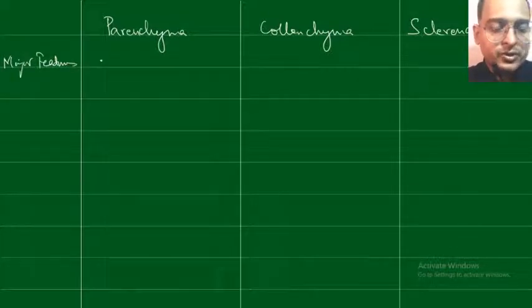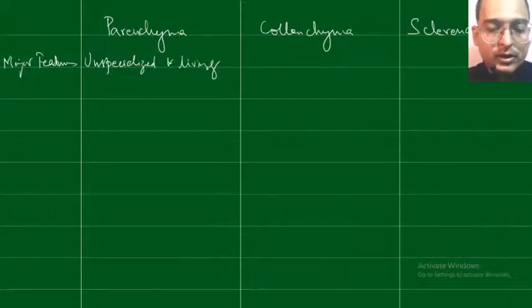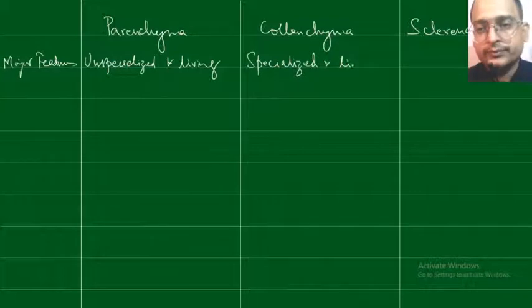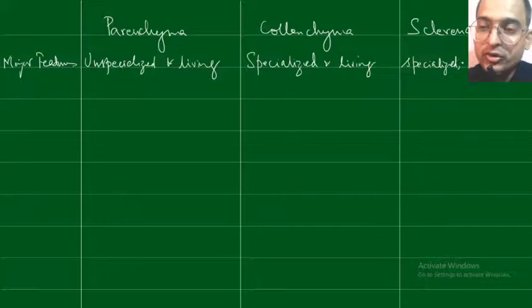What are the major features of the parenchyma? They are unspecialized, and they are living. Whereas collenchyma are specialized and living. Sclerenchyma is specialized, matured and dead tissue.